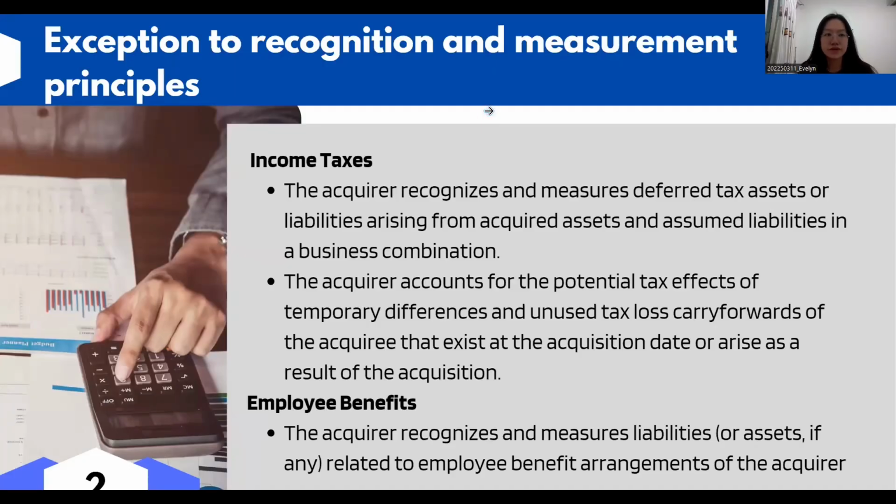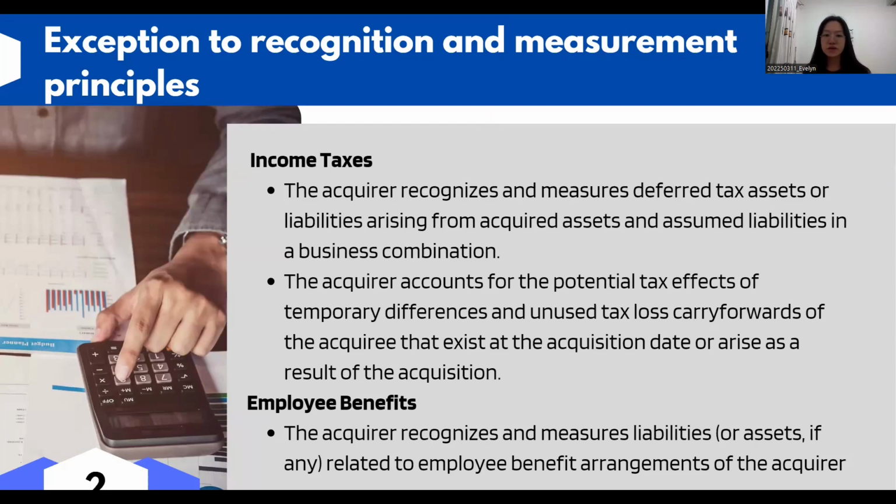So next we move on to the exceptions to recognition and measurement principles. The first one is income taxes, and the second one is employee benefits. The acquirer recognizes and measures deferred tax assets or liabilities from acquired assets and assumed liabilities in a business combination.